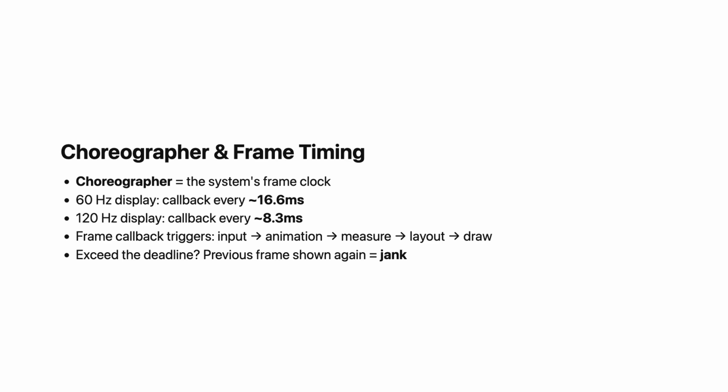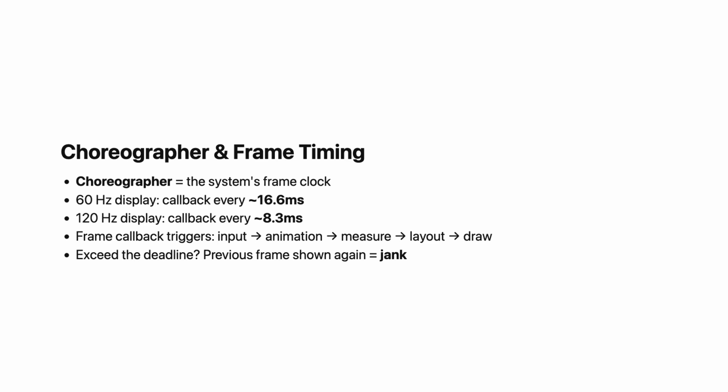When the choreographer fires, it posts a special message called the frame callback. This message tells the system to process input events, run animations, and then do the measure, layout, and draw passes. All of that has to happen within one frame period, 16.6 milliseconds for a 60 Hz display. If your app takes 20 milliseconds to process a frame, you have missed the deadline. The display will show the previous frame again, and the user perceives jank, a stutter or hitch in the animation.